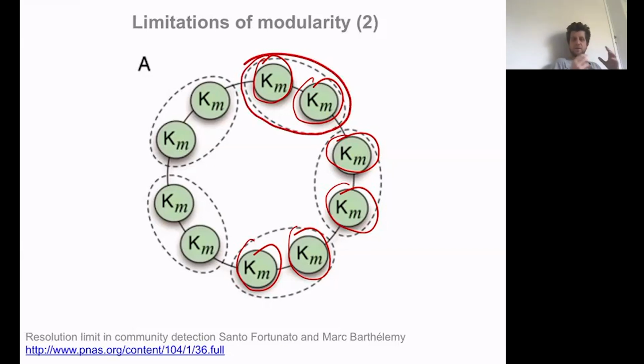So it means that you provide a poor representation of your system. You put cliques together, and this is because putting these two cliques together is at the right scale with respect to the total size of your system, even if this community is not guided by the underlying structure and actually doesn't make much sense.